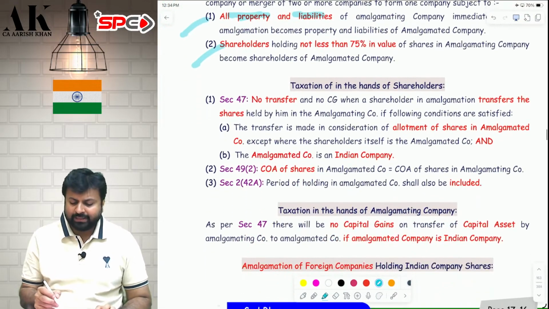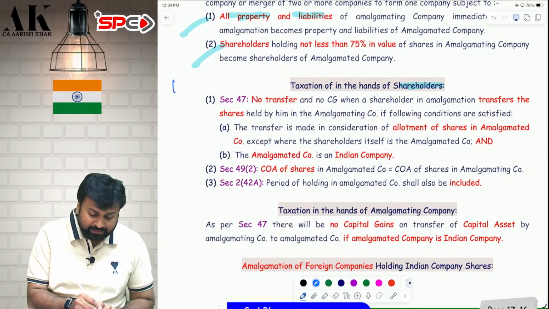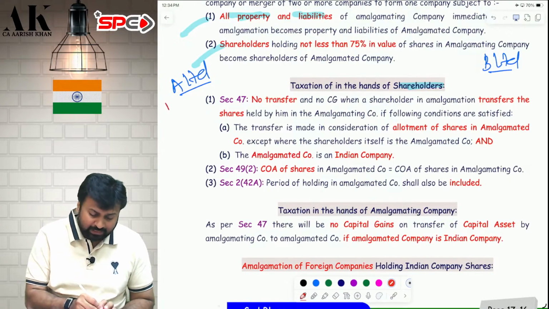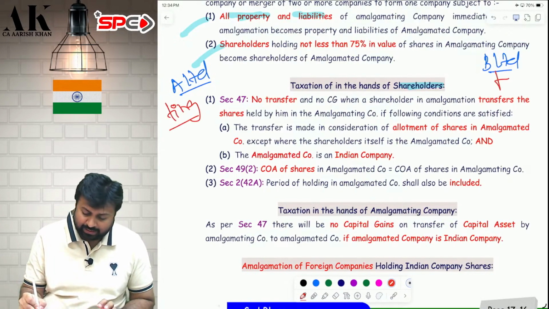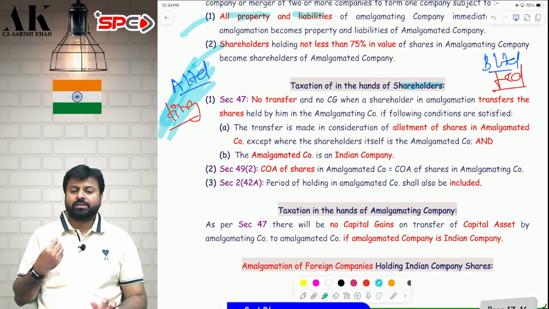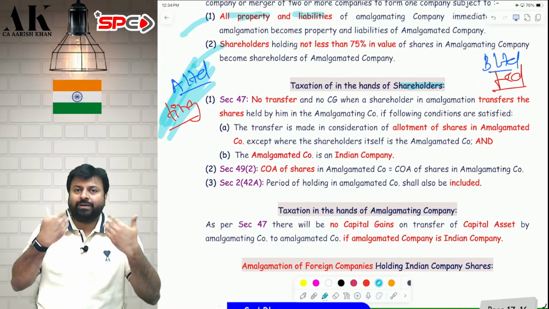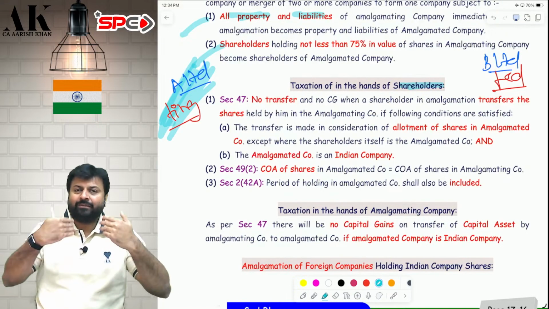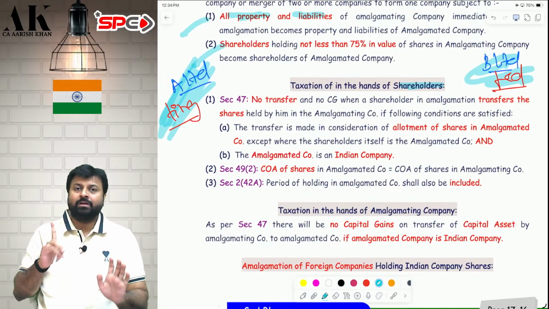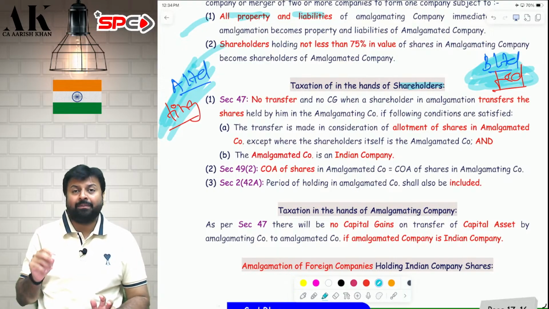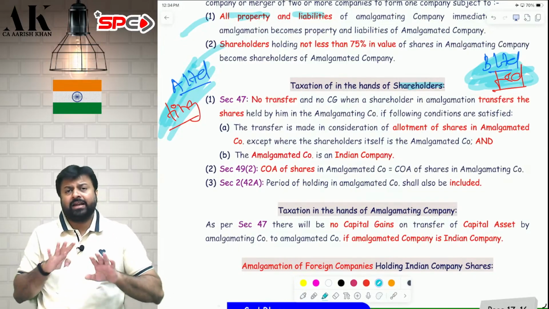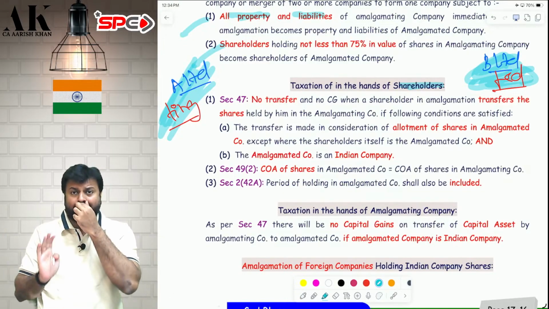Now, what is the treatment in the hands of the shareholder? Let's take an example. There is A Limited over here. There is B Limited over here. This A Limited is the amalgamating company. This B Limited is the amalgamated company. And I am a shareholder of the amalgamating company. So I have to give my shares back. If I give my shares back and take the shares of B Limited, it is exempt. Give share, take share, exempt. Only one condition to fulfill, that is the amalgamated company should be an Indian company. So if I give share and take share, it is exempt. If I give share and take money, it is taxable.